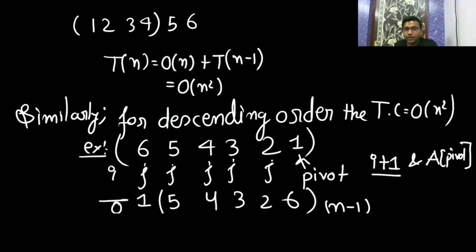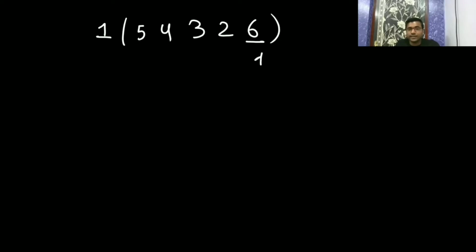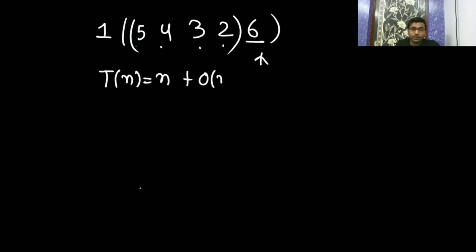Am I clear? Now again you will take 6 as the pivot element. So 1 is here, then 5, 4, 3, 2, 6. Now all the elements smaller than 6 will be on the left-hand side. Yes, this is smaller, this is smaller, then again the partition will be called from here to here. So here also T(n) is going to be n plus T(n minus 1), which is going to be big O of n square.